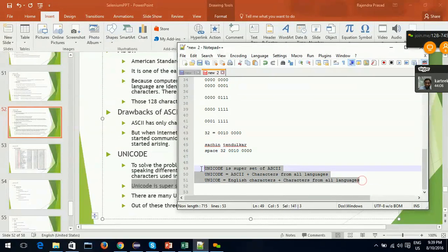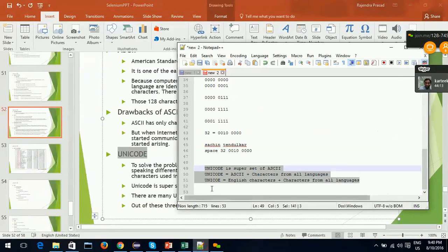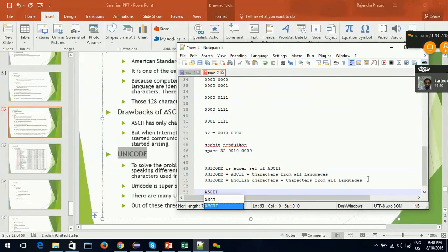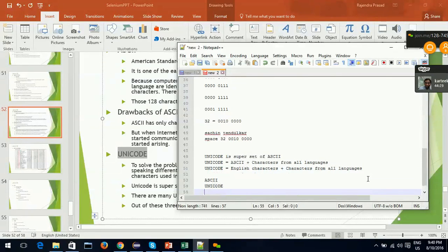Just keep this in mind. When I say ASCII, it is just one scheme. But when we come to Unicode, there are many schemes defined under it. Unicode defines many schemes again. So Unicode itself is just abstract. It's not the actual encoding.